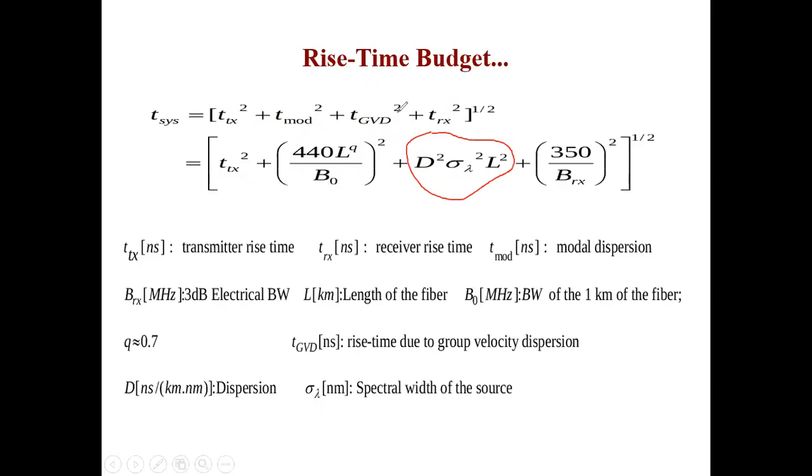Okay, so this one is T mod. Then you have T GVD and the receiver rise time. So receiver rise time is 350 upon BRX. Okay, BRX is the bandwidth.